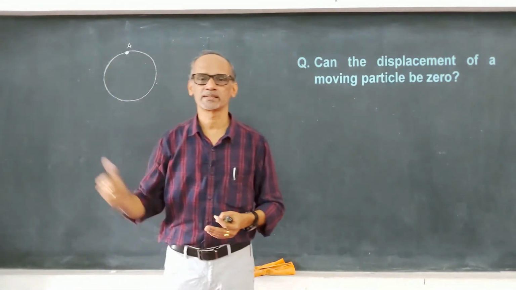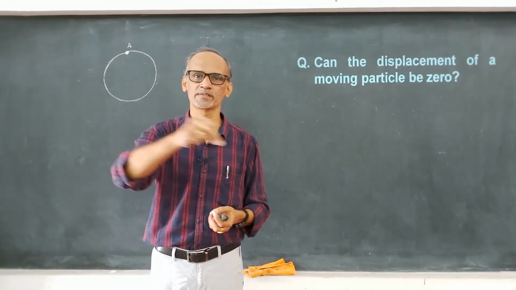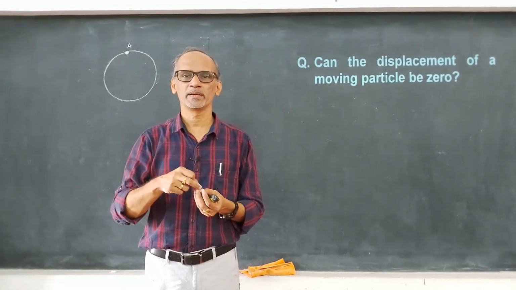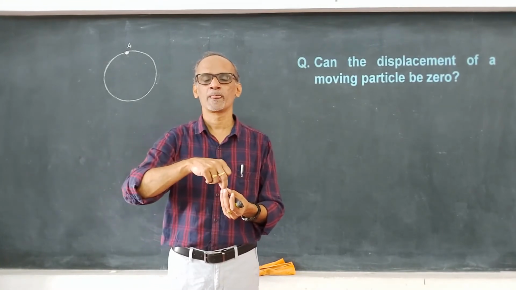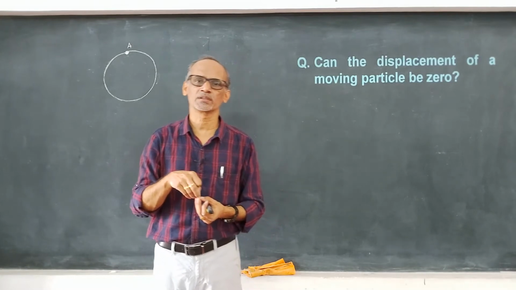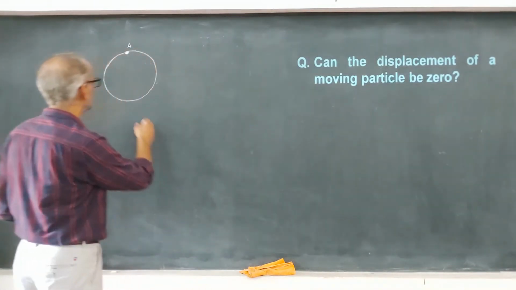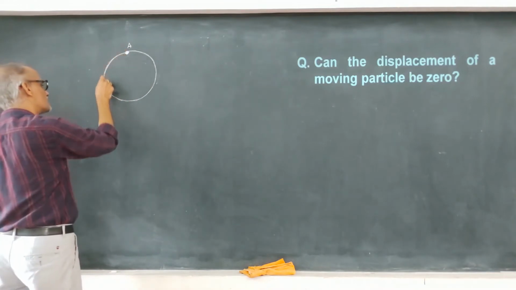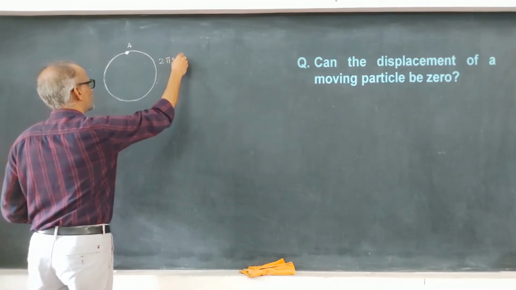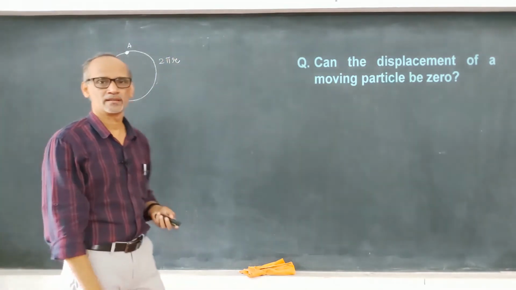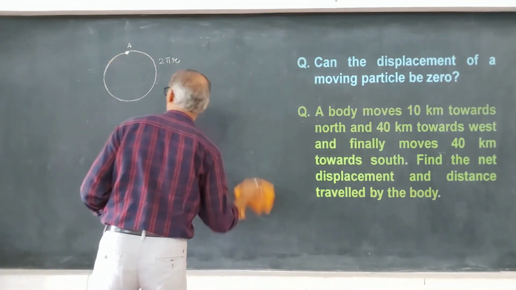So, can the displacement of a moving particle be 0? The answer is yes. A good example is a body moving in a circular path. When it completes one circle or two circles or three circles, it comes back to the same original point. In that case, the displacement will be 0. By the way, what is the distance traveled? Distance traveled is the length of one circle, which is the circumference. So 2 pi r is the distance traveled by the body. Hope you have understood. So, let us try one more question.